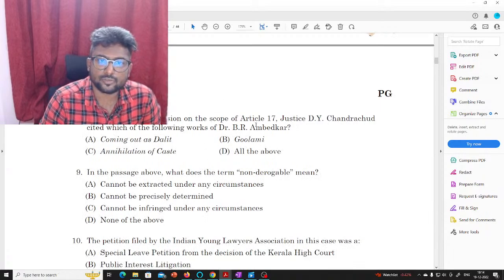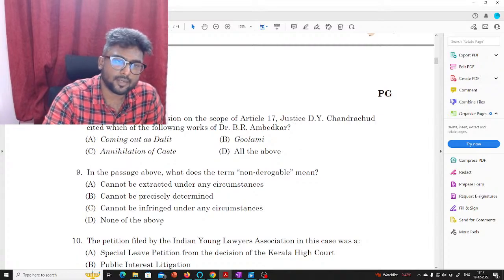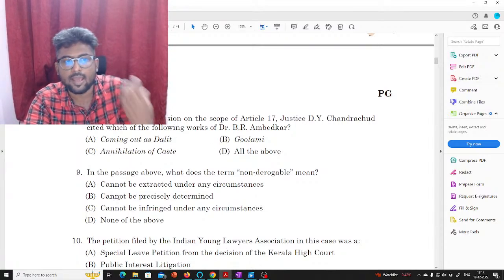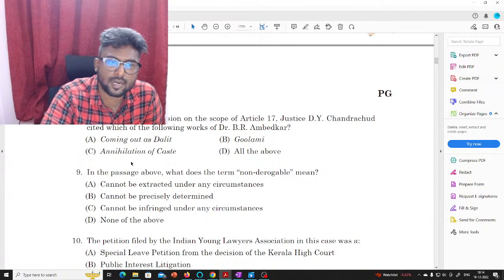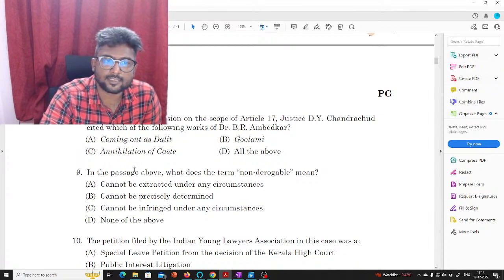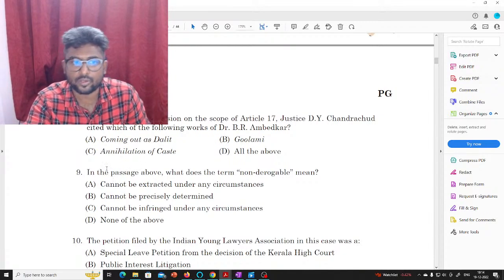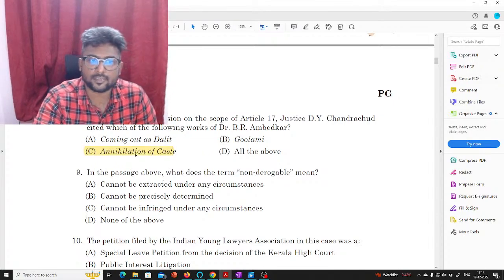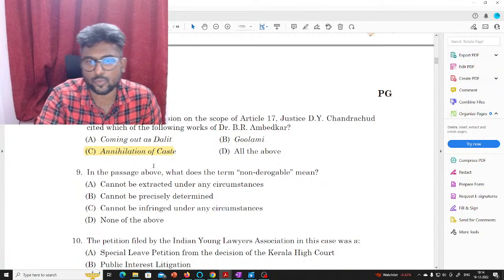In reaching his conclusion on the scope of Article 17, Justice D.Y. Chandrachud cited which of the following works of B.R. Ambedkar? So again, this is something of a factual question. We all know Annihilation of Caste is a book written by Ambedkar. If you knew that this book was written by Ambedkar, you could answer this question.